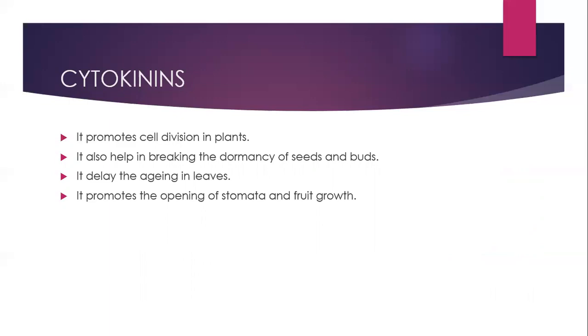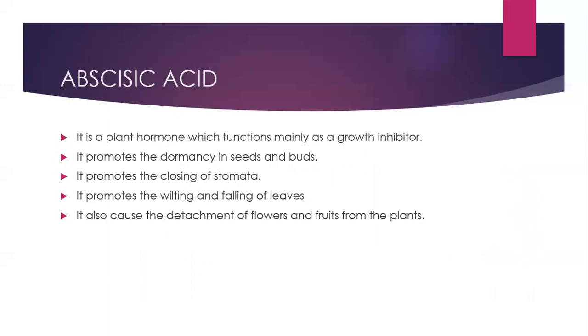Next hormone is abscisic acid, also known as ABA. It is a plant hormone which functions mainly as a growth inhibitor. That means it inhibits the growth of a plant. Abscisic acid promotes the dormancy in seeds and buds. It promotes the closing of stomata. It promotes the wilting and falling of leaves, and it also causes the detachment of flowers and fruits from the plants.